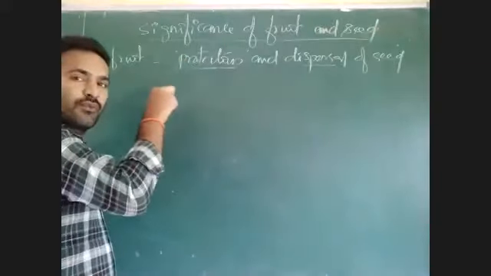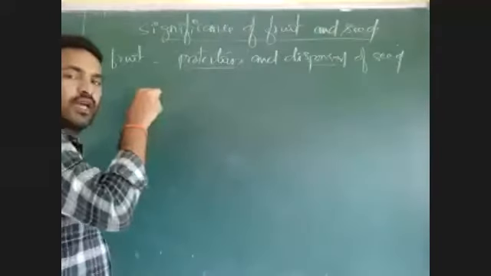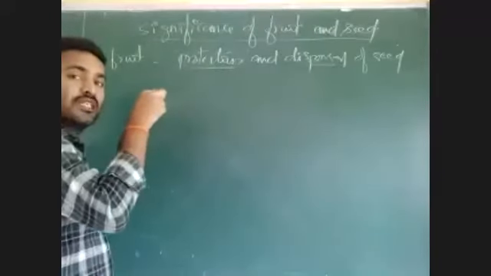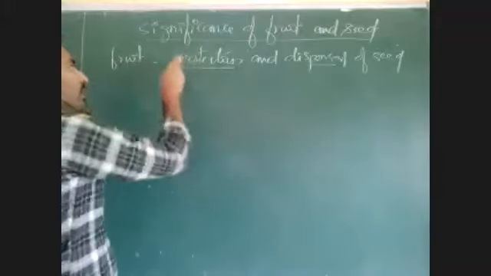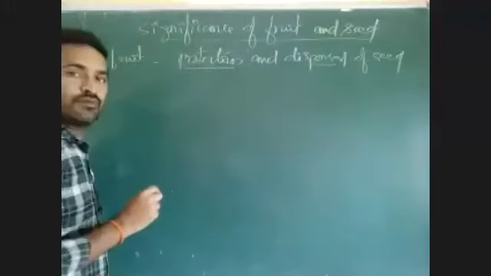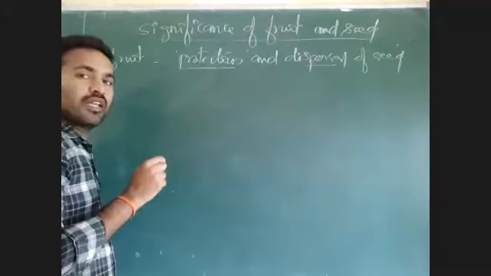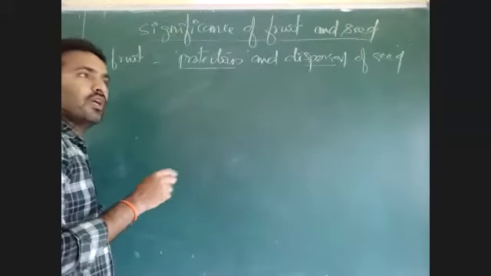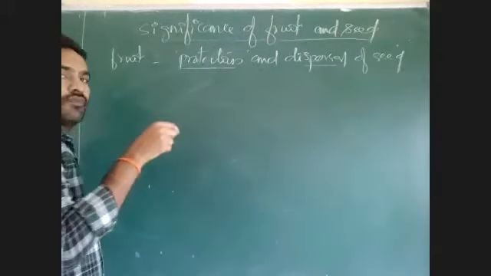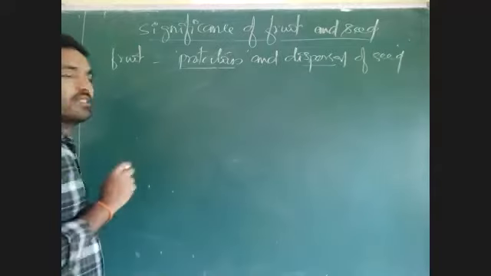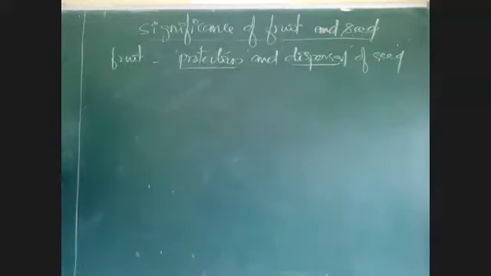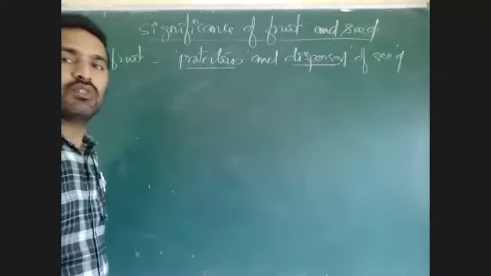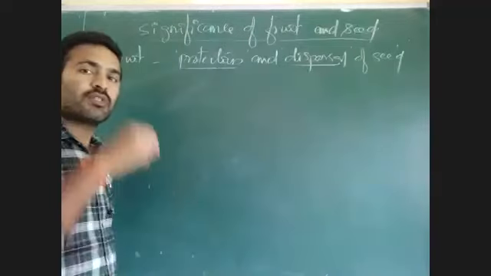Inside the fruit, there is the presence of seed. That means seeds are enclosed in fruits. That is the point. As seeds are enclosed inside the fruits, the fruits are protecting the seeds. At the same time, fruits are responsible for dispersal of the seed. Just to take an example, many birds are eating many fruits and seeds are dispersed to many areas.